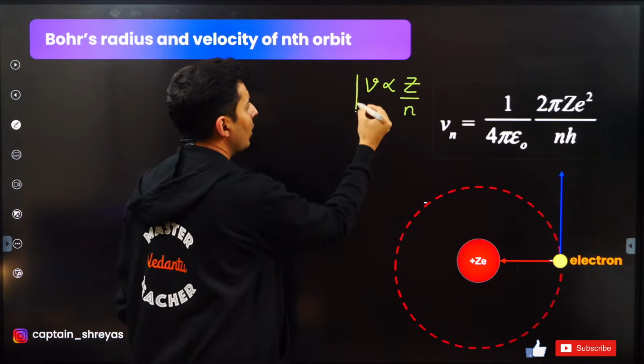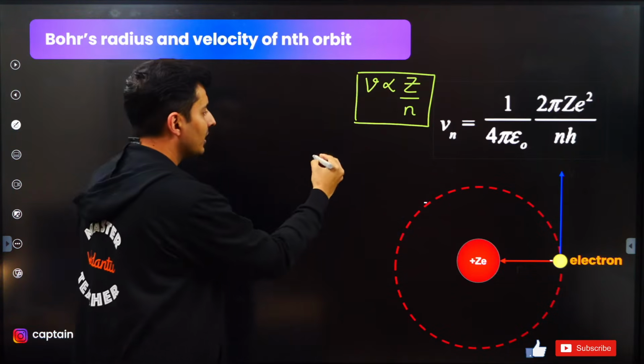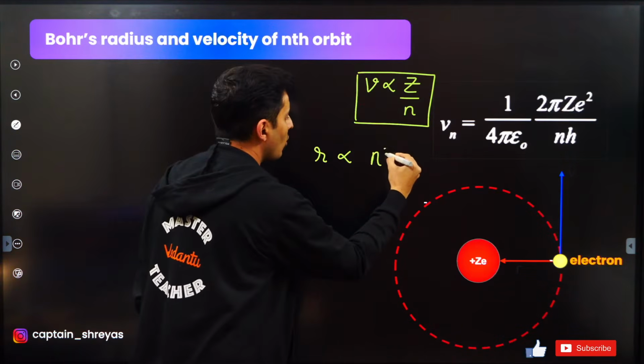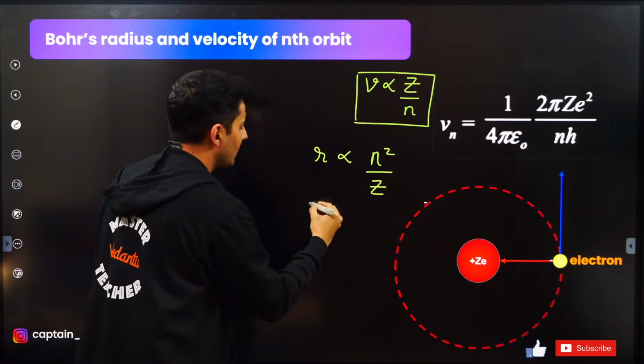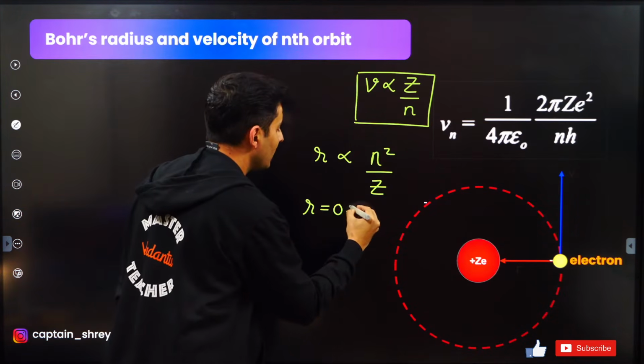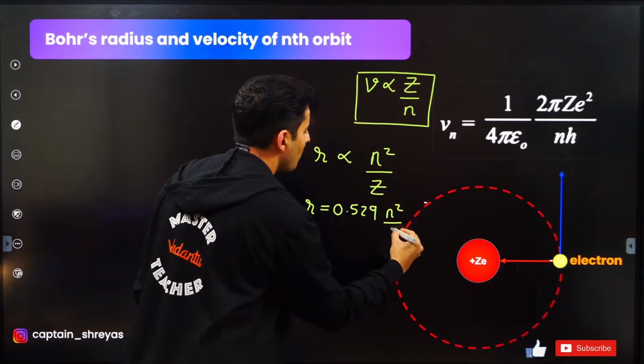Z is your atomic number, n is your principal quantum number. He also found that the radius of any orbit is directly proportional to n square by z. In fact, there is a constant of proportionality which you need to remember over here, is 0.529 times n square by z.